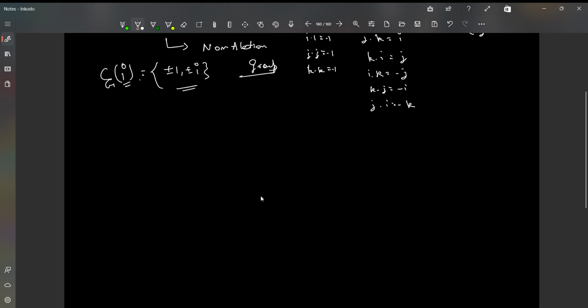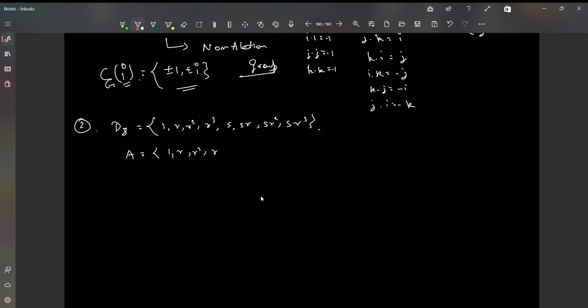Let's consider one more example. Let's consider D8. Example 2, D8. So D8 is the set of elements 1, r, r squared, r cubed, s, sr, sr squared, sr cubed, right? Let A be the set 1, r, r squared, r cubed.